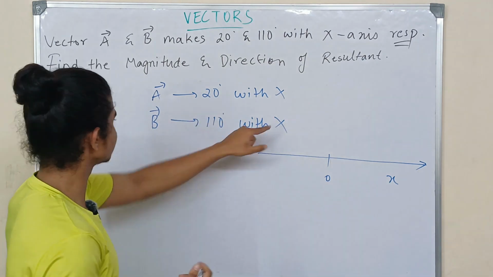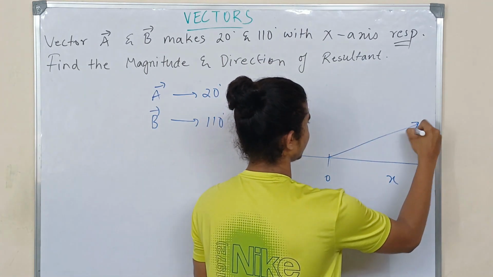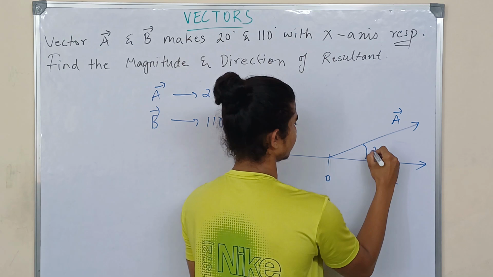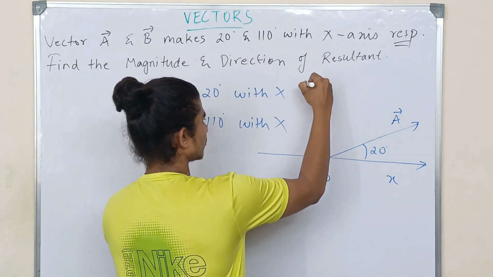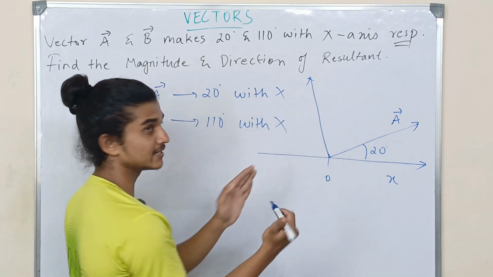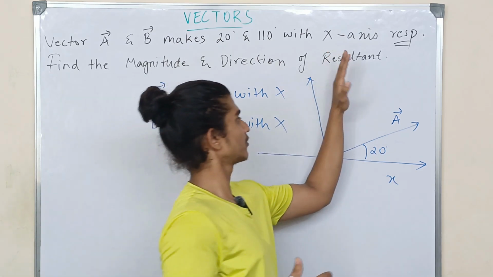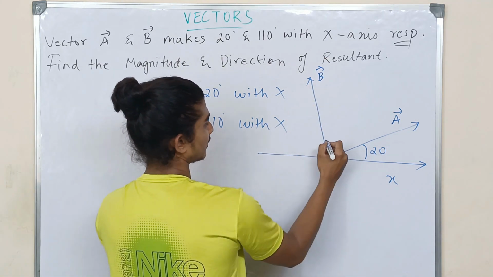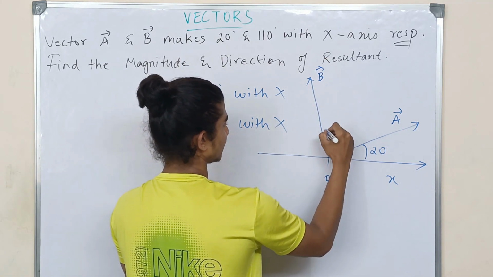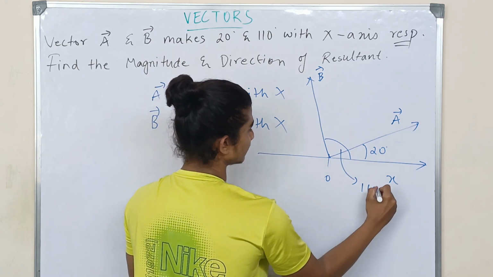So 20 degrees with the x-axis means this is my vector A, and this is my 20 degrees. Whereas 110 with x, vector B is somewhat above 90, since 110 is more than 90, so I'm going to draw it a bit backwards. This is my vector B and it makes 110 degrees.